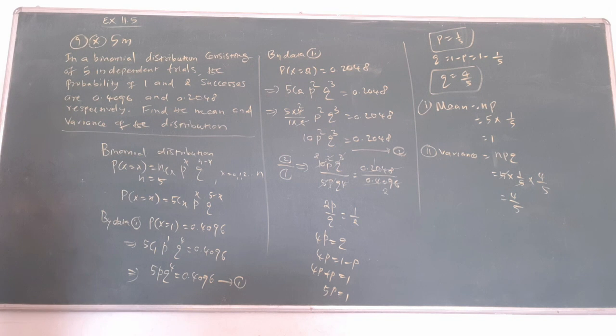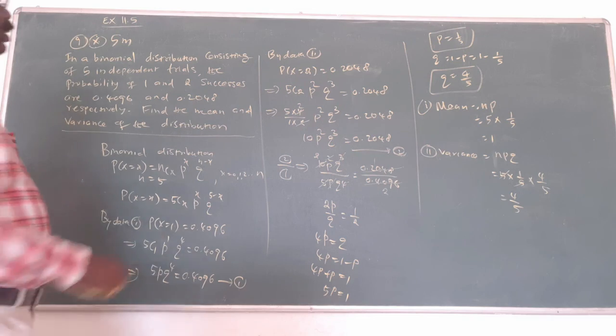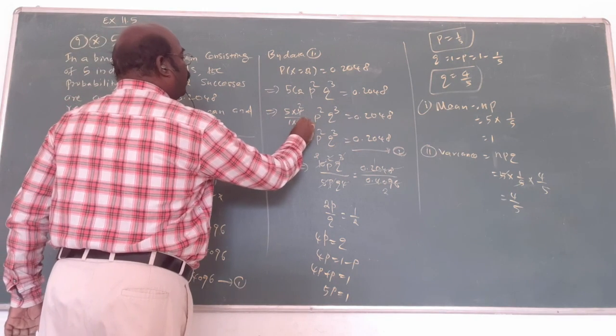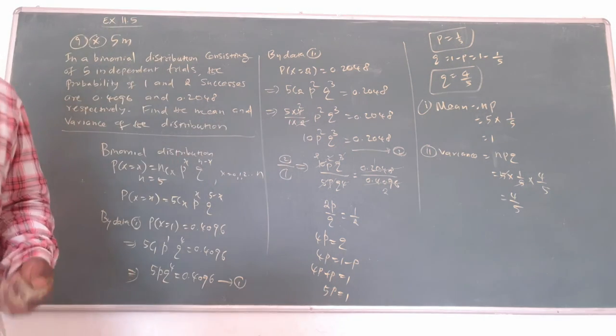Exercise 11.5. All the problems use the binomial distribution formula. And the remaining examples, do yourself. This is the 2 cancel. That's all.